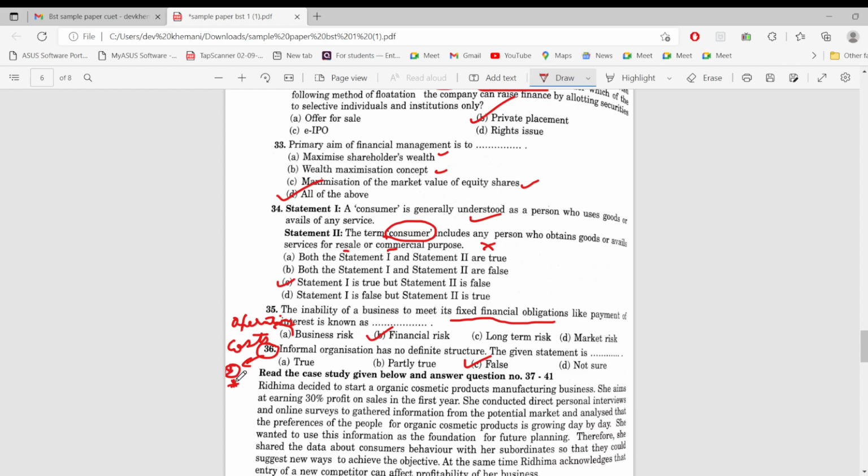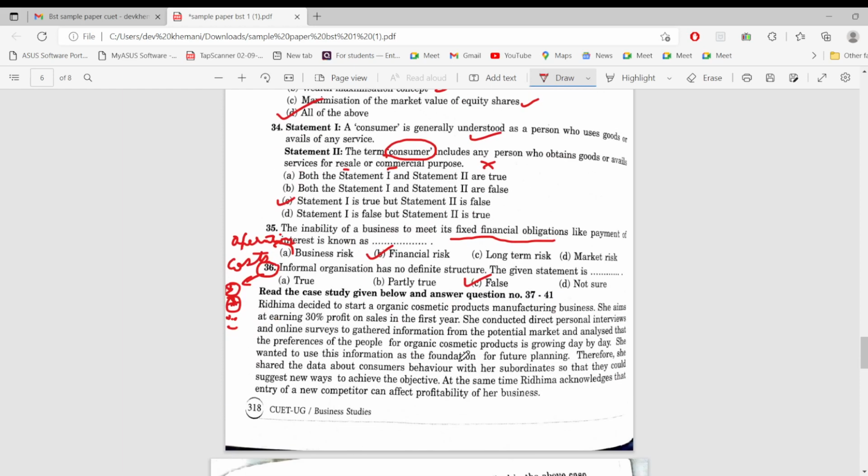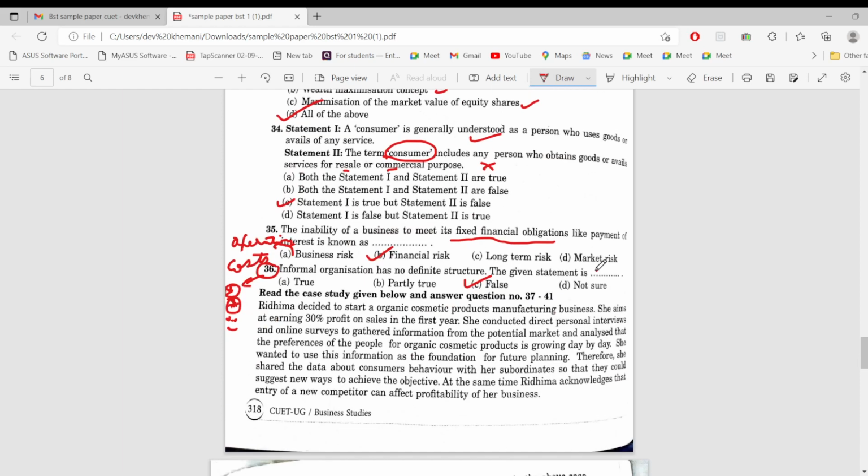This is a star mark question and a very nice question. Because if this is not studied, then everyone will think that it is an informal organization, the name itself is informal, so how can it have a definite structure? But no, informal organization does have a definite structure. These type of organizations do have a definite structure. Okay, awesome question, I must say. Awesome question. Awesome.